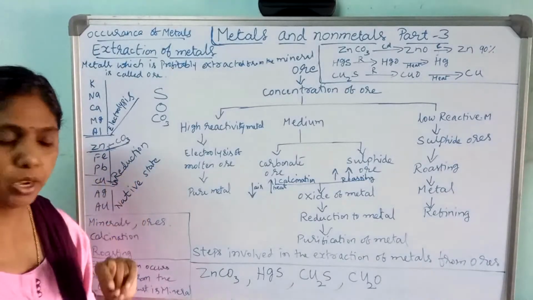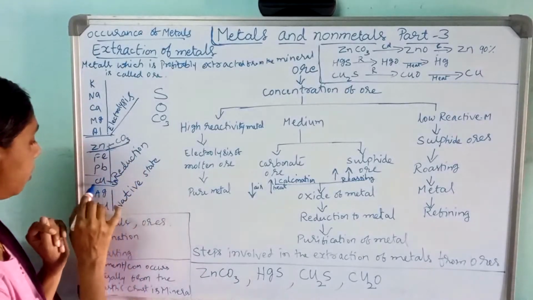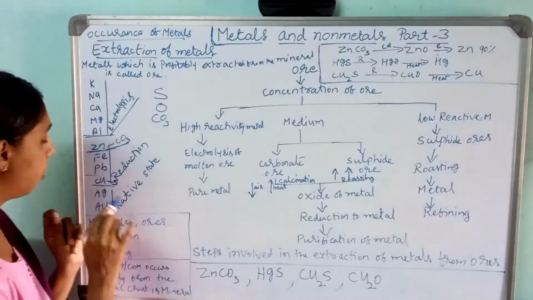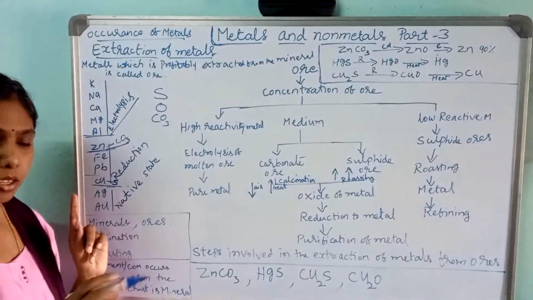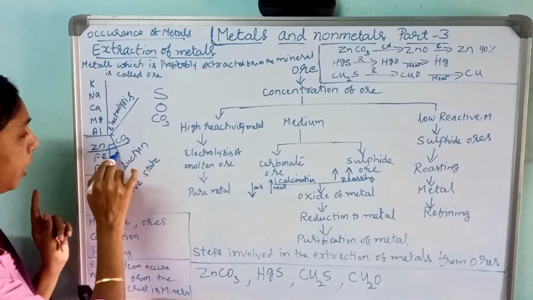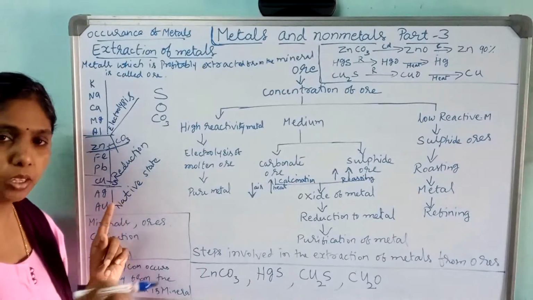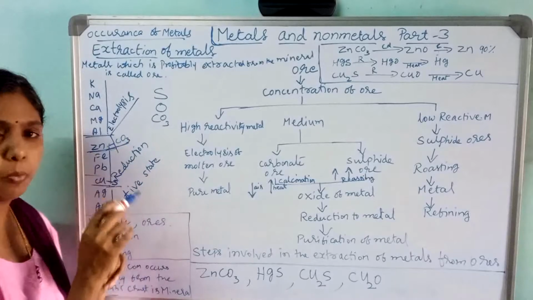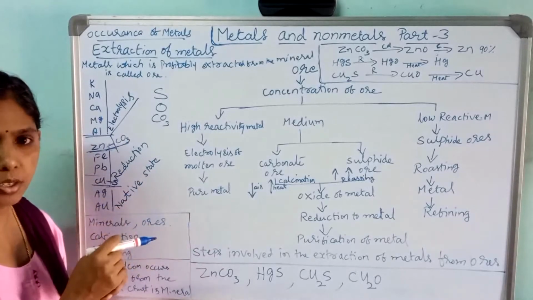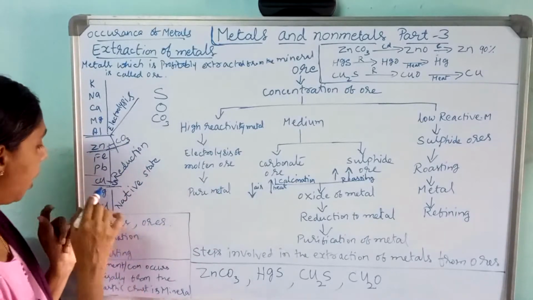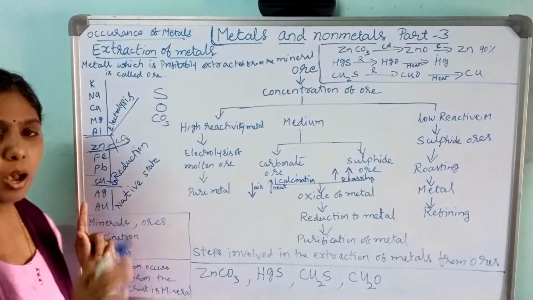That means zinc carbonate. And also we get copper in the form of copper sulfide. Here we have to remove carbonate and get zinc. That means we have to extract zinc from zinc carbonate which occurred in the earth crust. In the same way, we have to get copper from copper sulfide.